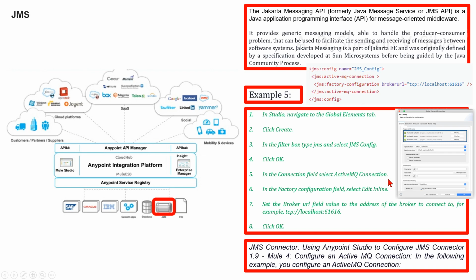In the factory configuration field, select edit inline. Set the broker URL.